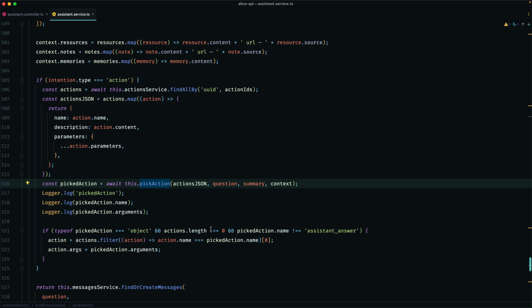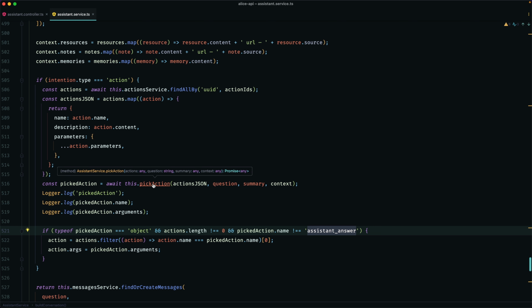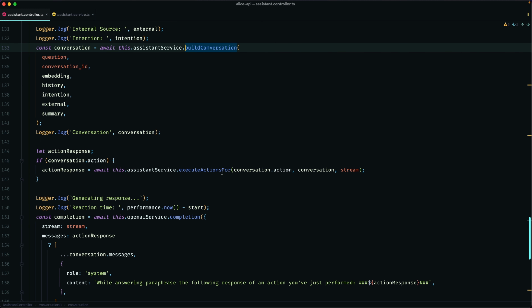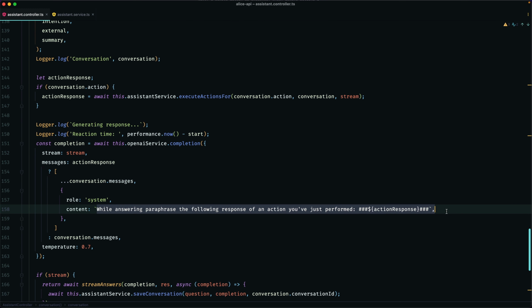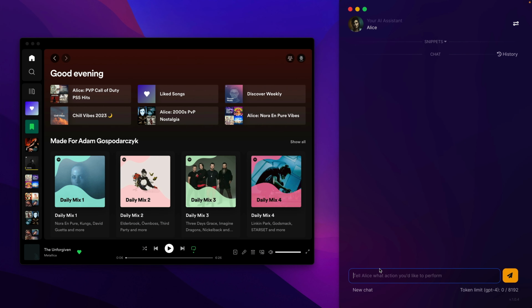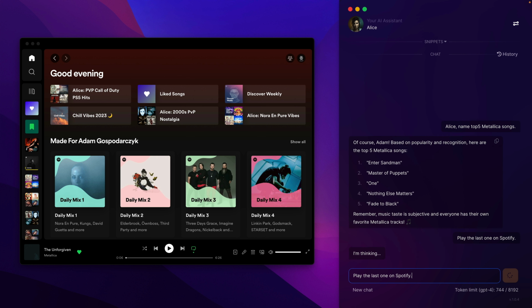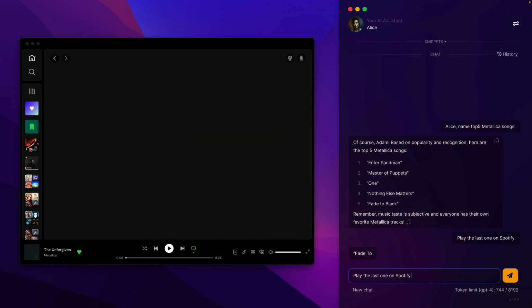Sometimes a query may be interpreted as an action, but there are no associated skills. In such cases, the default action becomes no action, which simply ignores further execution of logic and continues to default response generation. Otherwise, the task will be executed and the response from the remote action will be added to the conversation with a request for paraphrasing. The end result is that when I ask Alice for a list of a few Metallica songs, I get a response after a while. Then I can ask to play one of them, and the action responsible for playing it on my computer will be executed.